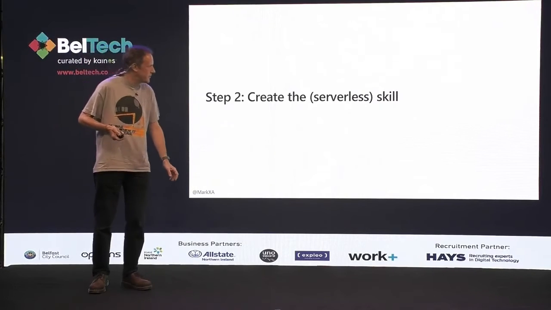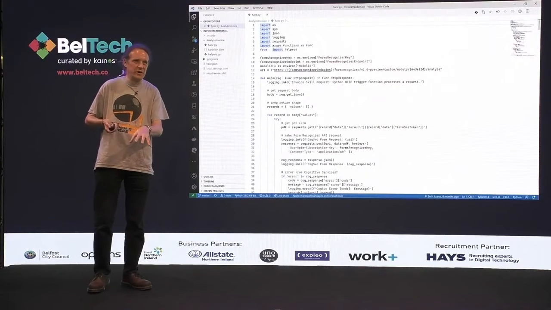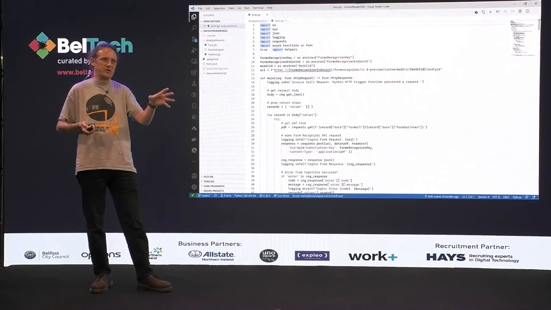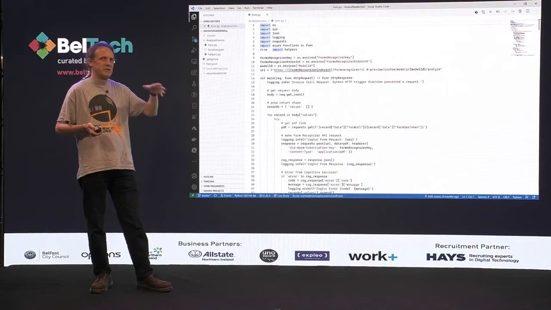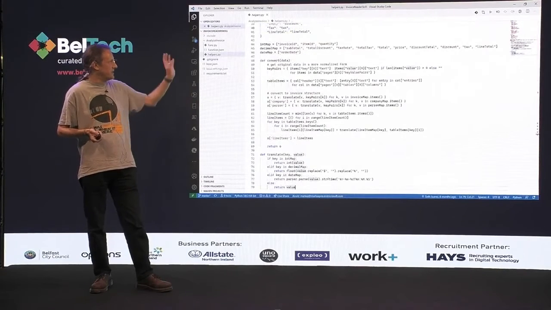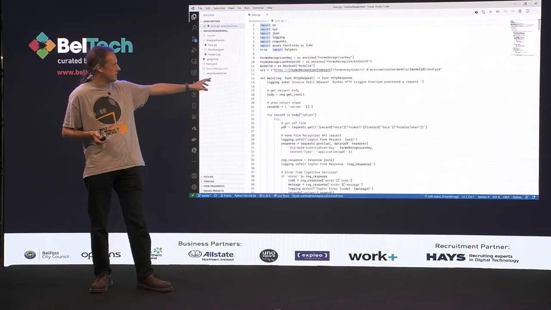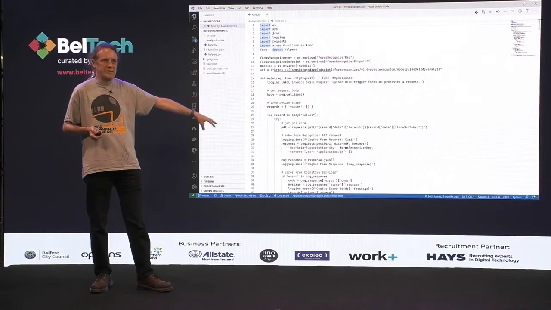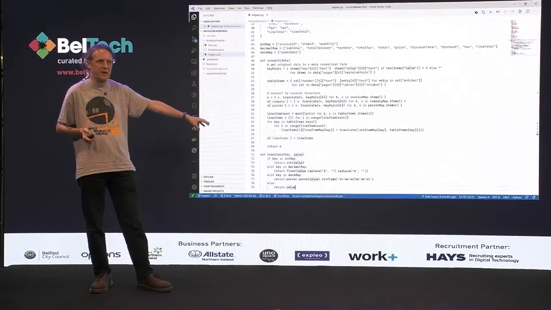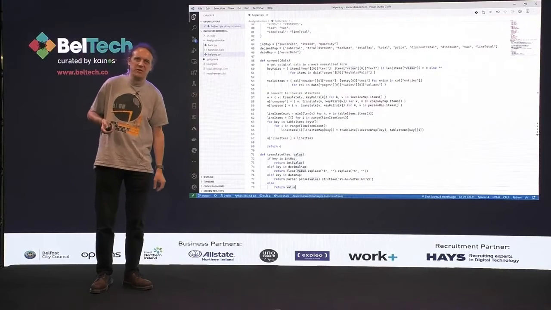We don't want to spend time processing when we've not actually got anything to do. So what we do, go into Visual Studio Code, we say func new Python HTTP trigger. Creates a project with a Python endpoint to respond to an HTTP request. We feed in about 100 lines of code there, and what that is doing is it's taking the PDF, throwing it at Form Recognizer, it's getting the results back, it's doing a little bit of mapping on that information and returning the JSON, which is actually the invoice information that we know is in there.